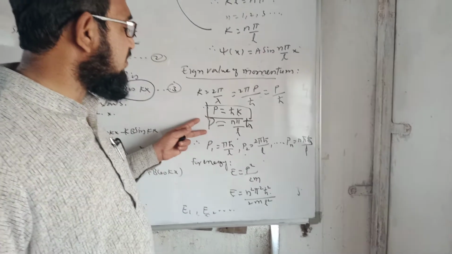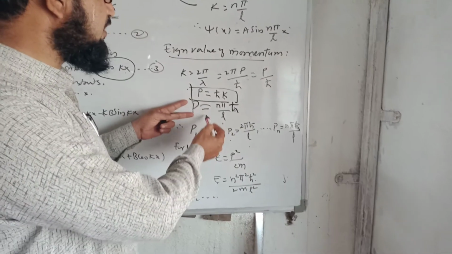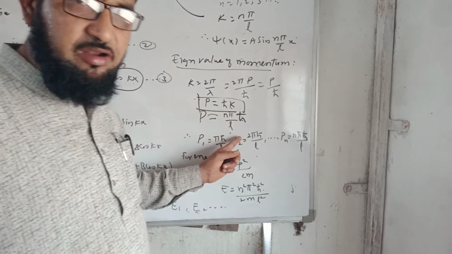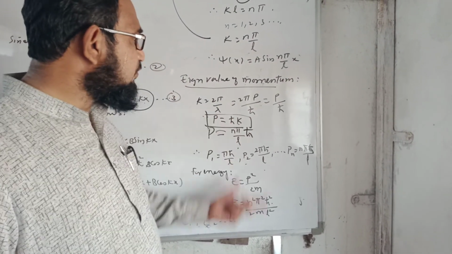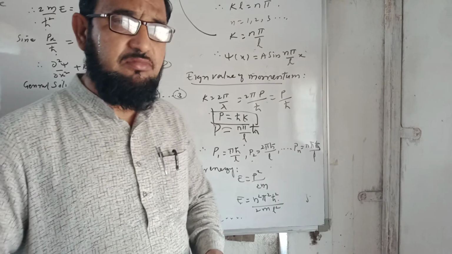Here, because we have the momentum as p is equal to n pi h cross upon L, these values are known as the eigenvalues of the momentum and the energy.